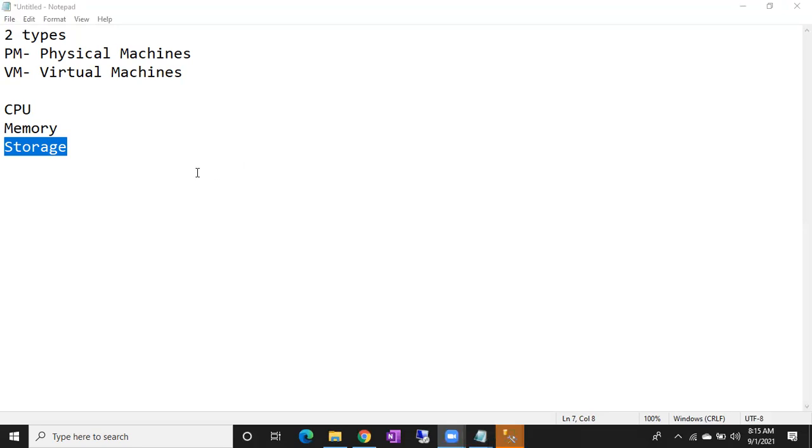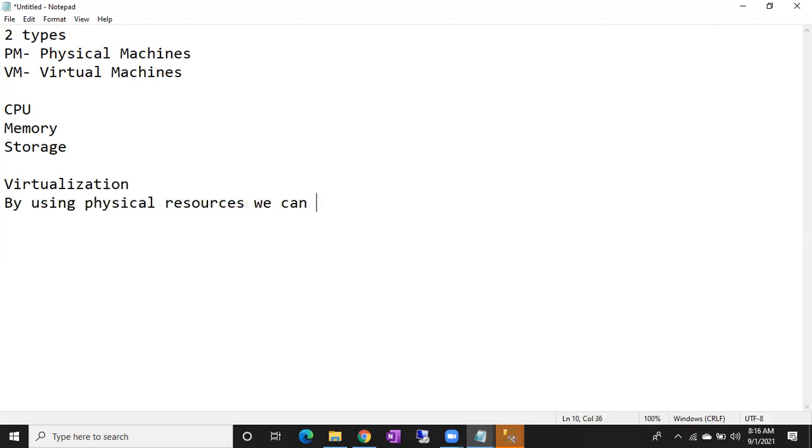Later in the 90s, virtualization came into the market. What is virtualization? By using physical resources, we can create multiple virtual machines.